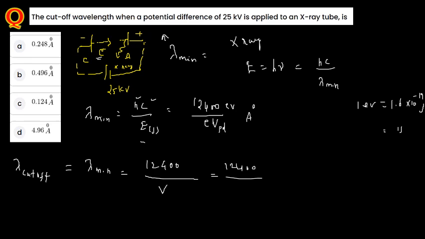The value given here is E equal to 25 kilovolt, that is 25 into 10 to the power 3. So you just cancel the 2 zeros with this, and the 3 zeros will be cancelled over here. From this, what you are going to have is 12.4 divided by 25. Cancelling here, the unit is angstrom, which I have already mentioned. So 0.5, and 124 divided by 25, 4 times is 100, so approximately 0.49 angstrom is the answer in this case.